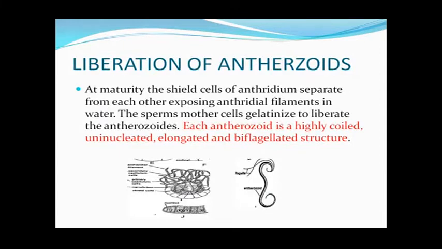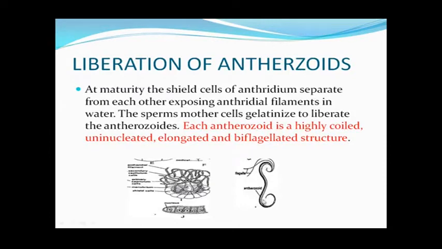When the globule gets mature, the shield cells separate from each other. In this way, you can see in this diagram, these shield cells separate from each other and the antheridial filaments are exposed, and these antheridial filaments absorb water. Each cell of these antheridial filaments, which is also called the sperm mother cells, by absorbing water gelatinize and then liberate the antherozoids, and each antherozoid is a highly coiled structure.